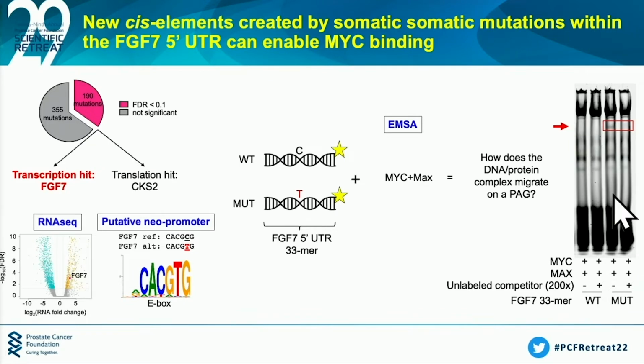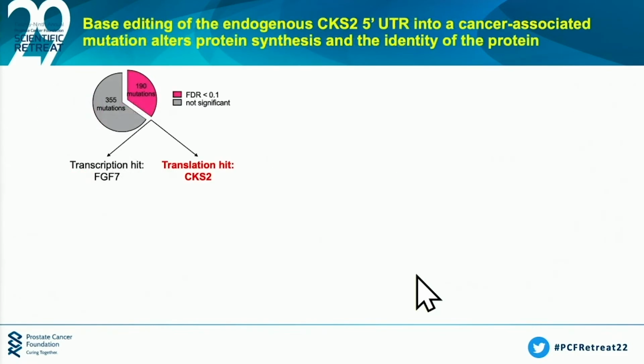However, the mutant did. And what's particularly gratifying is that when we washed this out with an unlabeled competitor, that signal went away. So what this means is that a single point mutation within this 5' UTR created a new promoter region that was otherwise unrecognized by MYC before.